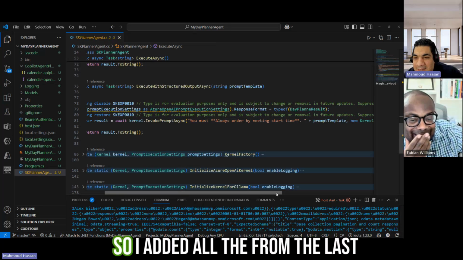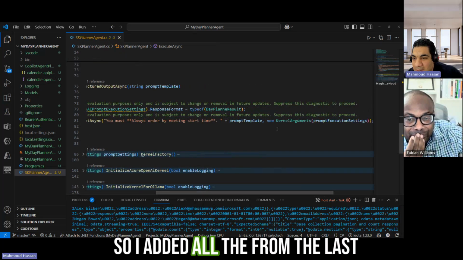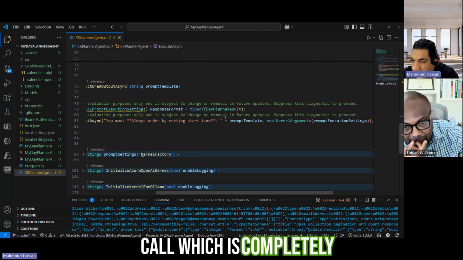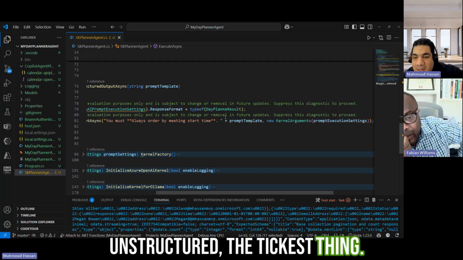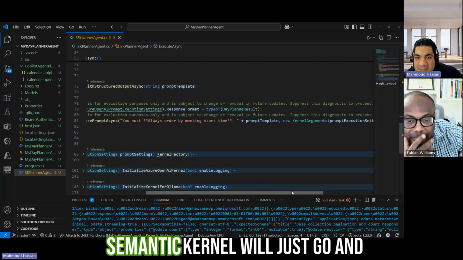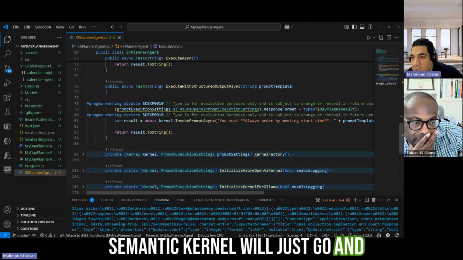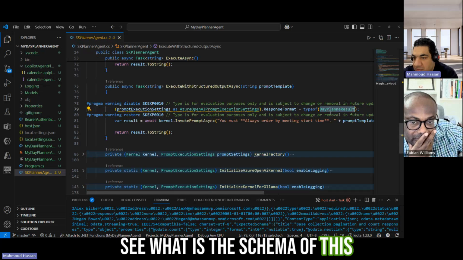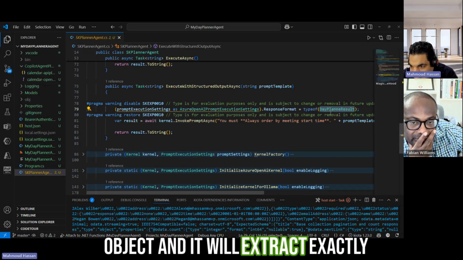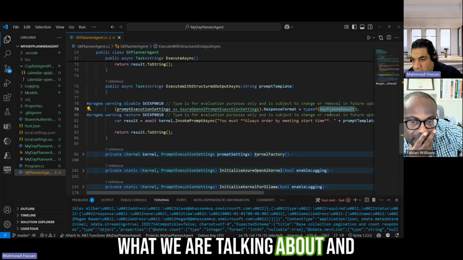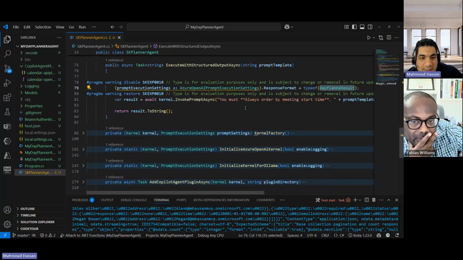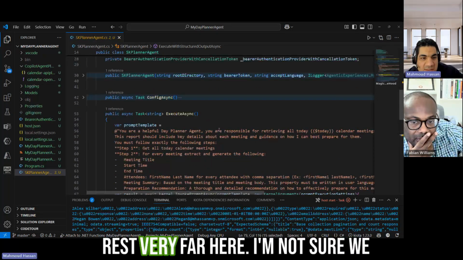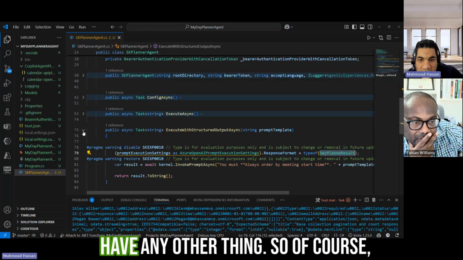And then I added all the prompt from the last call, which is completely unstructured, the text thing. Then in the background, Semantic Kernel will just go and see what the schema of this object is, and it will extract exactly what we are talking about and what we need. And let me go through the rest very fast here. I'm not sure if we have any other things.